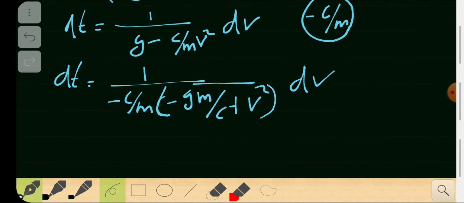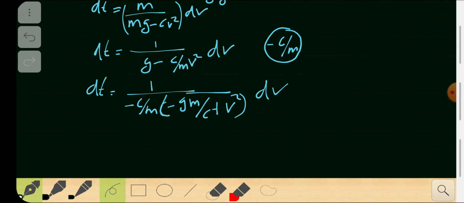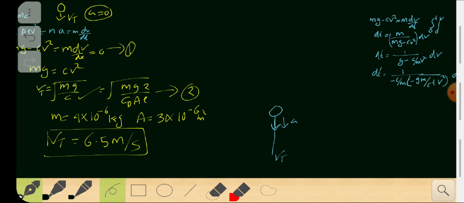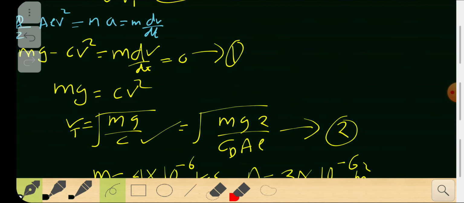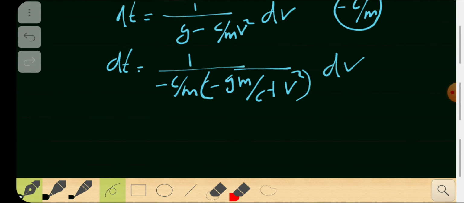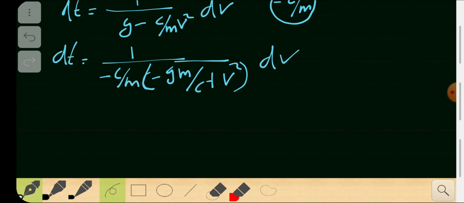Why did I do that? Because of equation 2. In equation 2 we found that the square root of mg by c is equal to vt. That's why we have mg by c inside. That's the only reason.